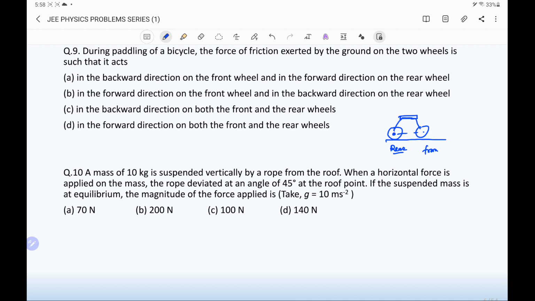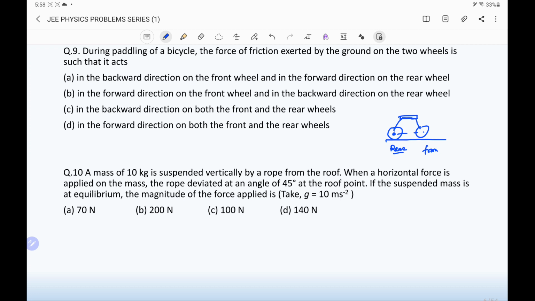As per question 3, we have checked that for moving forward, the person has to push the ground in the backward direction. So the push by the person on the ground is the action, and because of that action, a reaction is received in the opposite direction and the person is able to move.